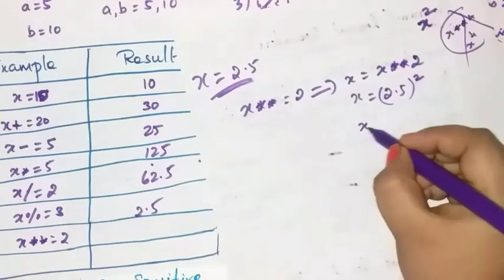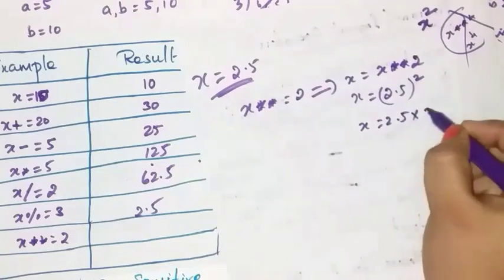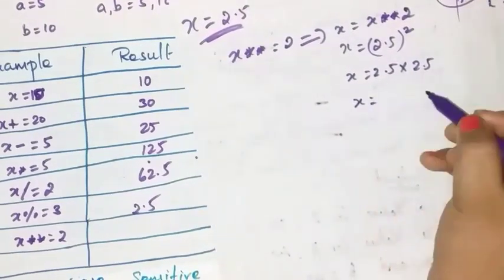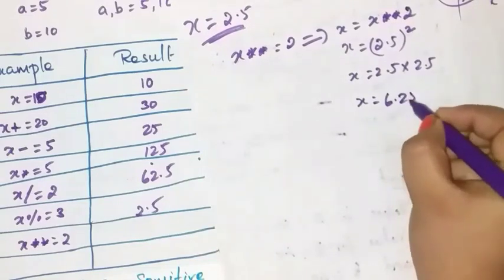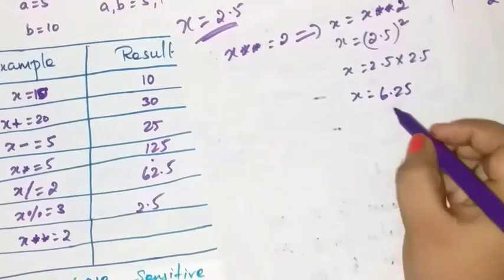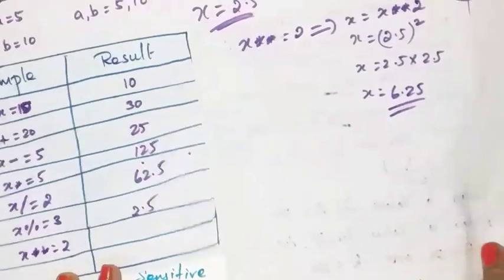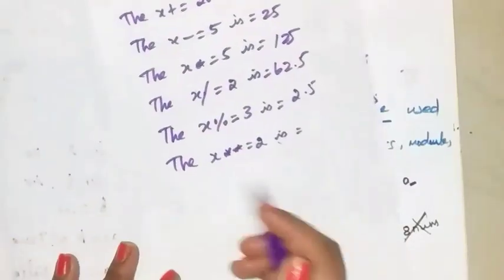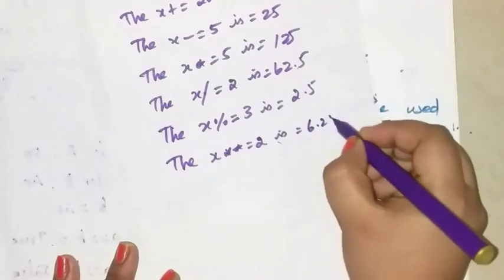So x equal to 2.5 into 2.5. What is the result? X equal to 6.25. So this is the result, 6.25. Here also write 6.25.